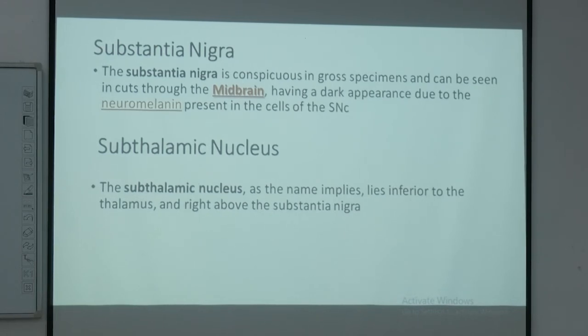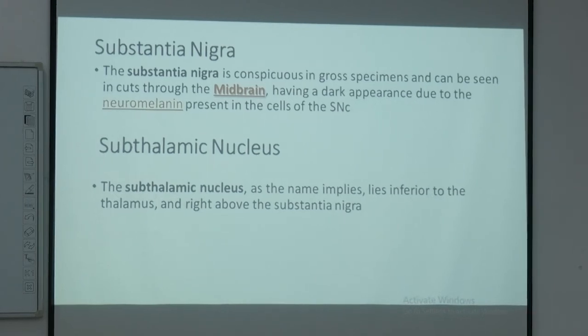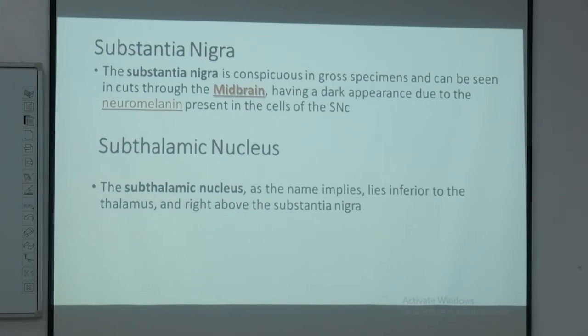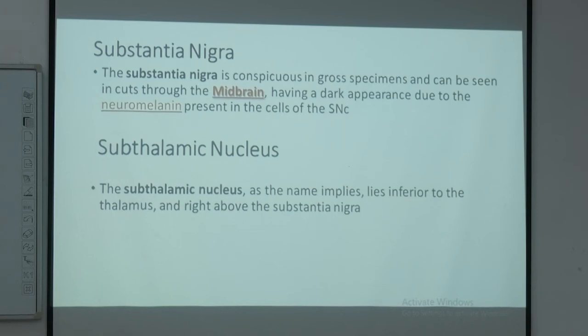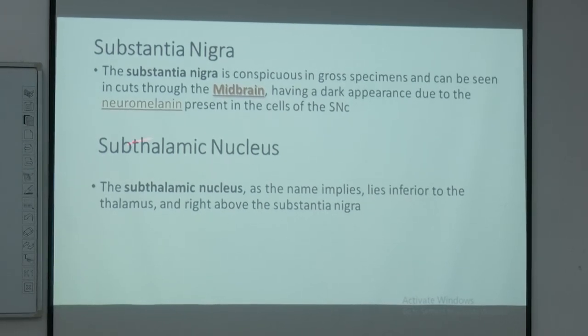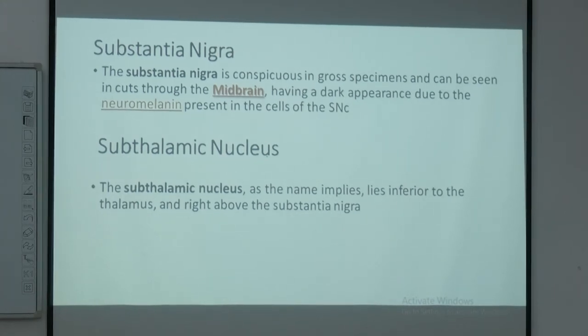The substantia nigra is of course the most interesting part amongst the basal nuclei, which is present in the midbrain. In the midbrain, this nucleus is housed, but there are fibers reaching to the middle portions of the brain. We call it the substantia nigra. And other than this, between the substantia nigra and the telencephalon, we have a collection of nuclei lying below the thalamus. We call them the subthalamic nuclei. So, these are the functional parts of the basal nuclei.